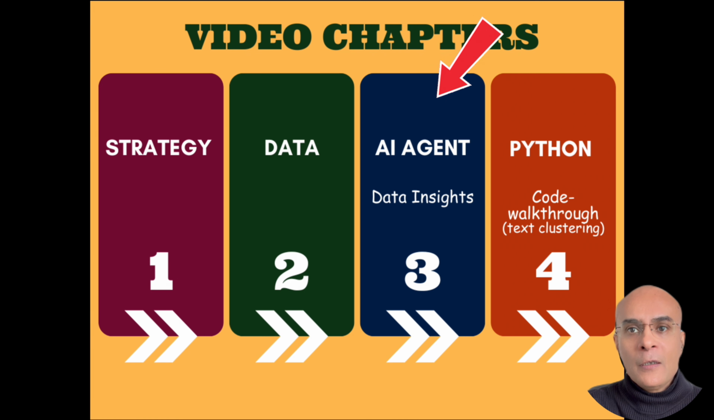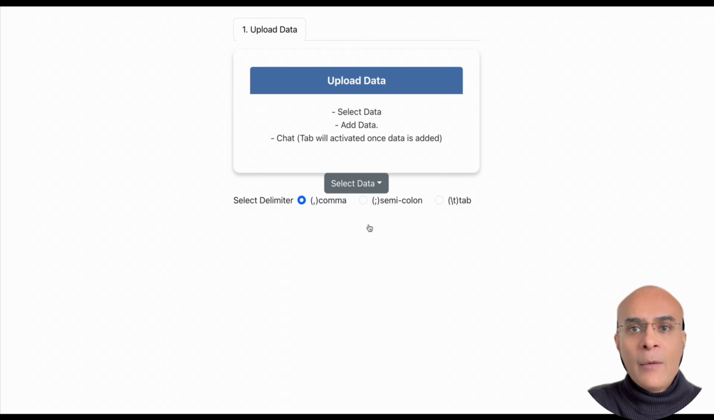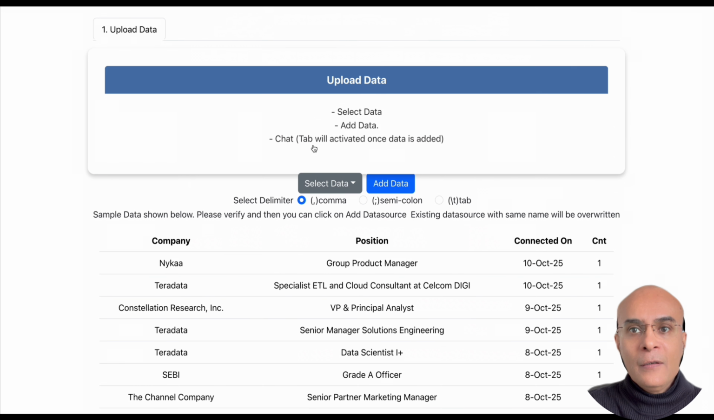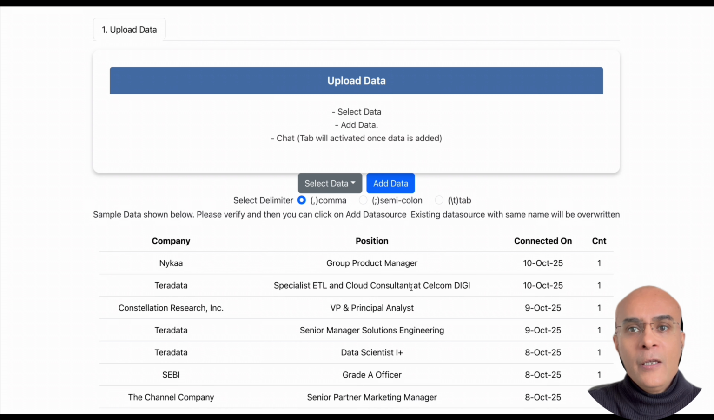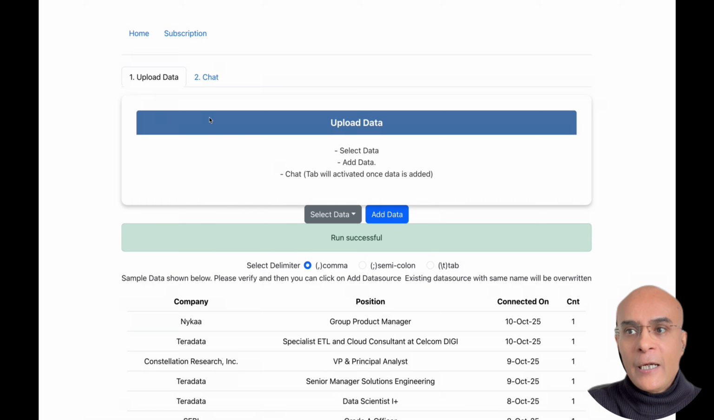Now we are all set for the third stage, which is converting this data into insights, and we are going to use an AI agent for that. So here I'm going to use my own AI agent called datajarvis.ai, and you can also try it out. So here I'm going to first of all select the data which we have just saved, which is the data on the connections. And here you can see that this data has got the name of the company, it has got the position name, as well as it has got the connection details, as well as it has got this column called count. So let us now add this data to the platform so that we can start chatting with it.